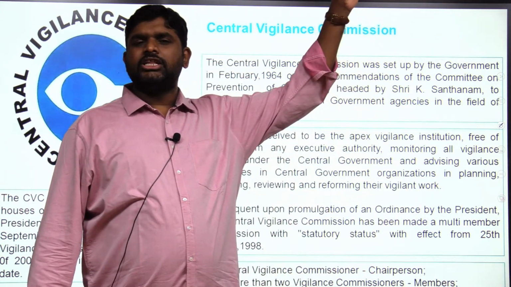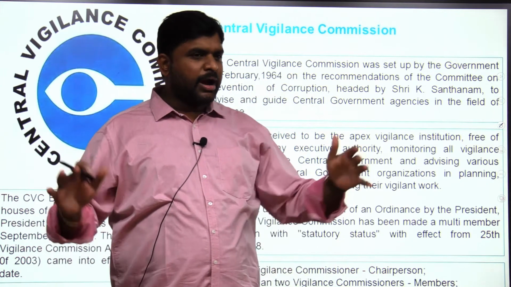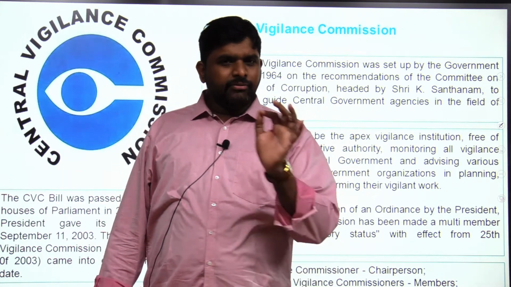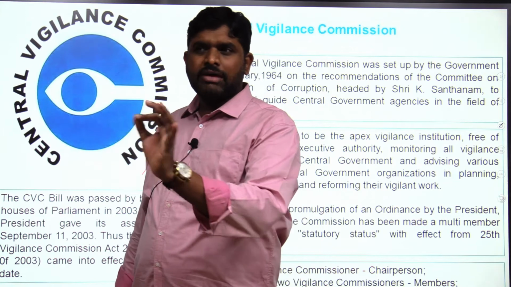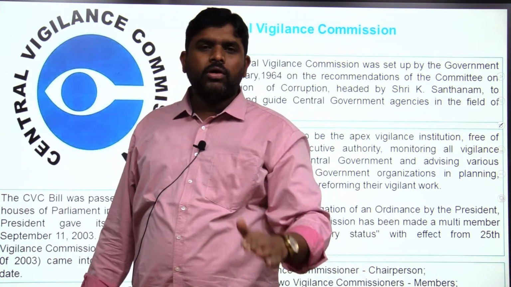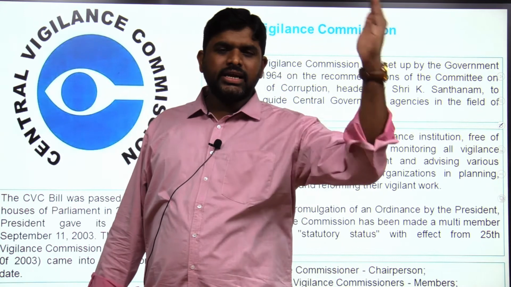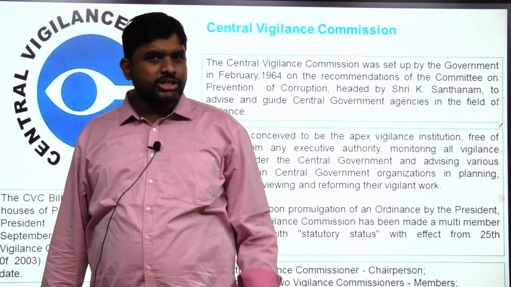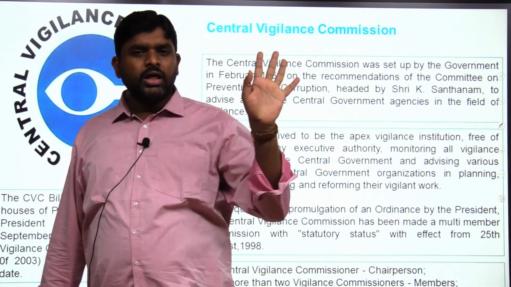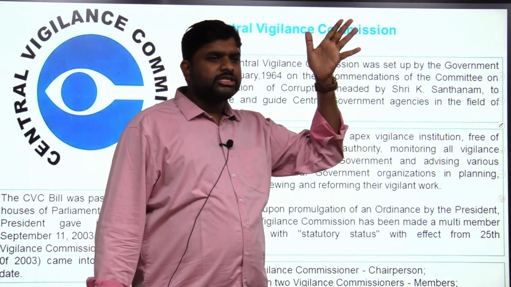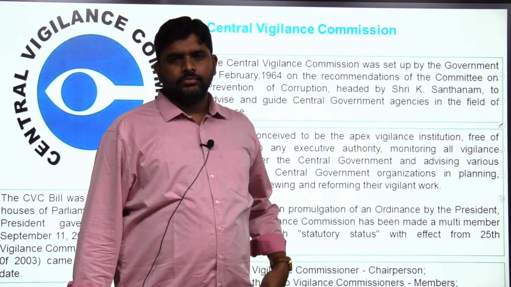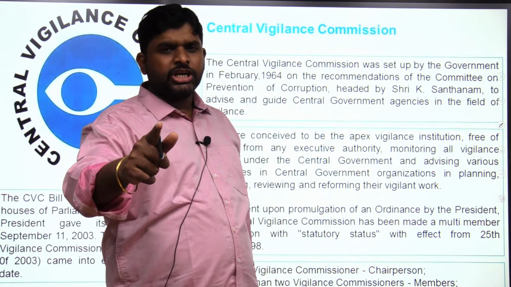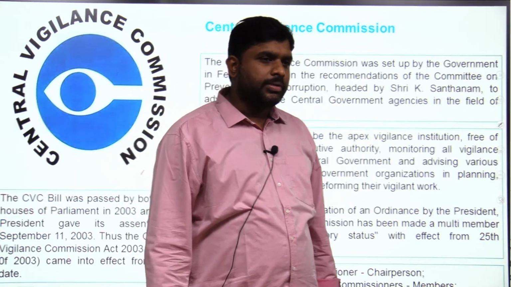Central Vigilance Commission will be sitting in the South Block of Delhi. It's a department. Mainly it will be finding the mistakes at the level of under secretary and above in the central government. Under secretary and above, if there are any corruption cases, then the CVC will come and do the investigation at that level. If not, it will order the CBI to do the investigation. That is a major function of CVC. But if CVC tells the CBI to do the investigation, it is binding on the CBI.